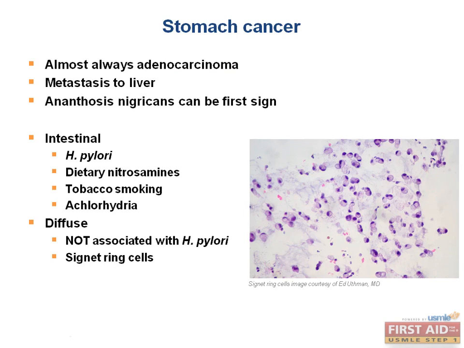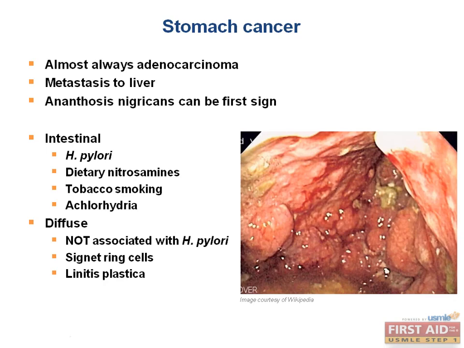The second type, or diffuse, on microscopy you may see signet cells, which look like rings, which you can see here. And on gross pathology, you might find linitis plastica. What is linitis plastica? Well, it is a thickened, rigid appearance to the stomach lining. This is not associated with H. pylori. This is an important point to remember.